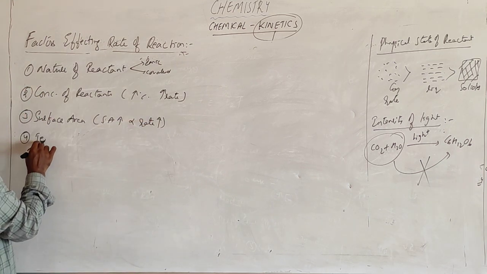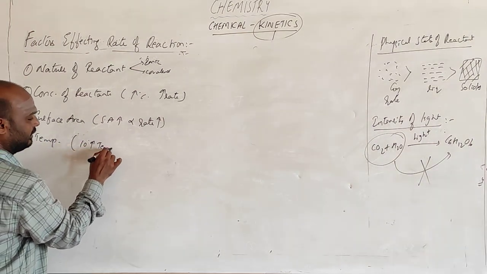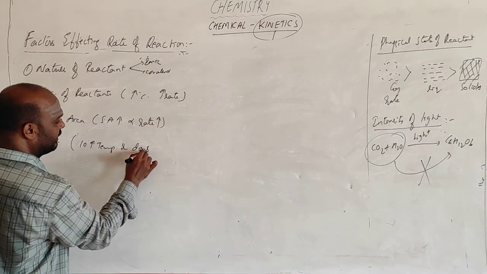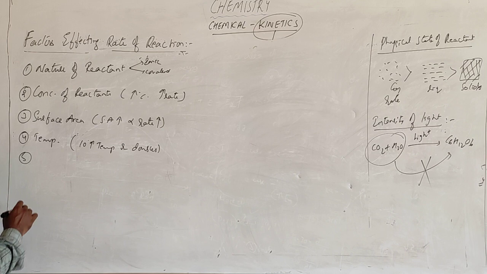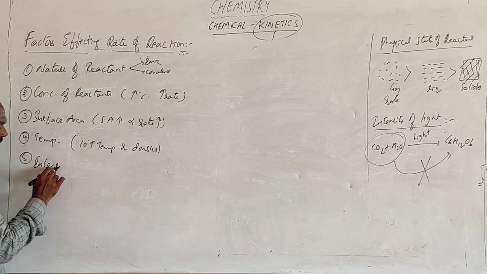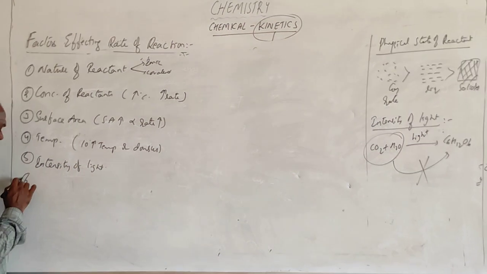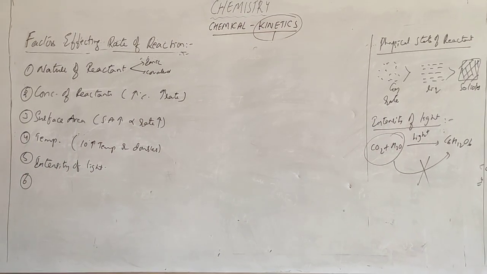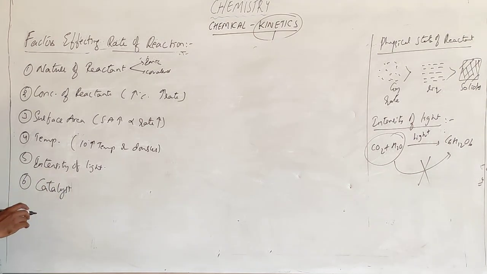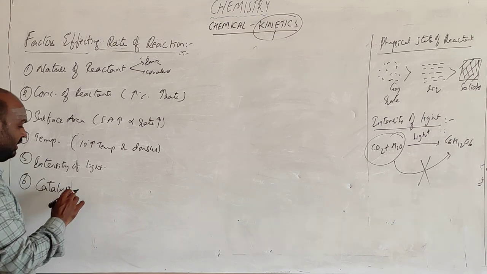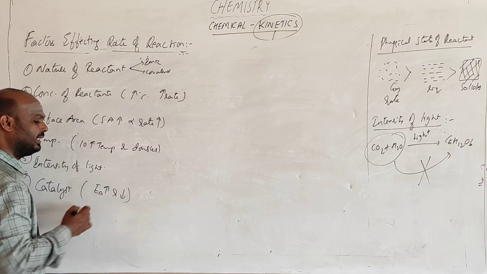Fourth, it is temperature. For every 10 degrees rise in temperature, the rate doubles. Next, the fifth factor: surface area is finished, next is intensity of the light. And sixth is what? Catalyst. If you take a positive catalyst, the rate is increased. What happens? Activation energy decreases, rate increases. With a negative catalyst, activation energy increases, rate decreases.